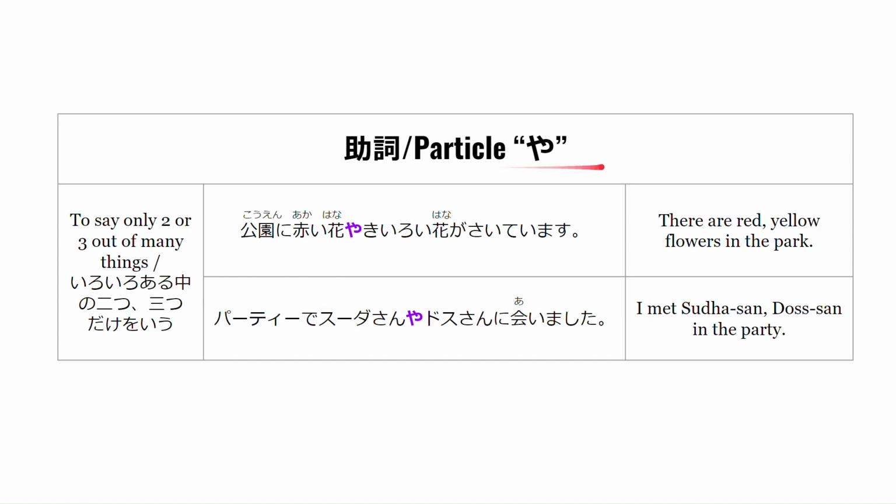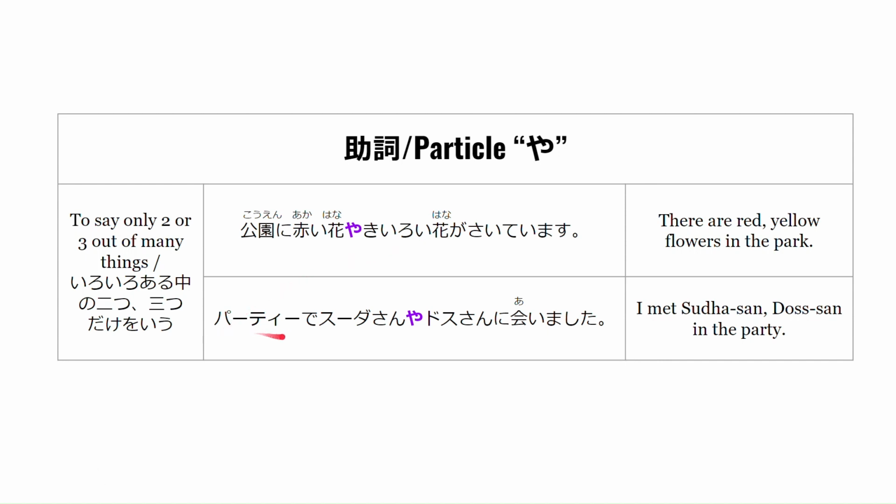So the particle ya is used to say only 2 or 3 out of many things. いろいろある中の2つ、3つだけを言う。 For example, 公園に赤い花や黄色い花が咲いています。 So this means that there are red, yellow flowers in the park. There may be other flowers, for example, green, blue flowers in the park. But what the particle ya here says is that we are only giving 2 or 3 examples. In this case, it's 2. The examples are red and yellow.